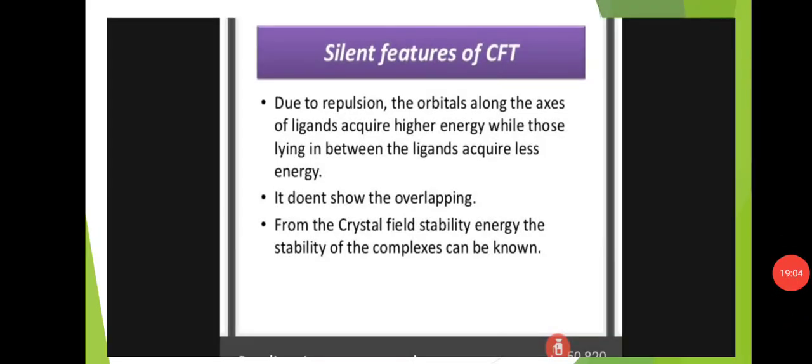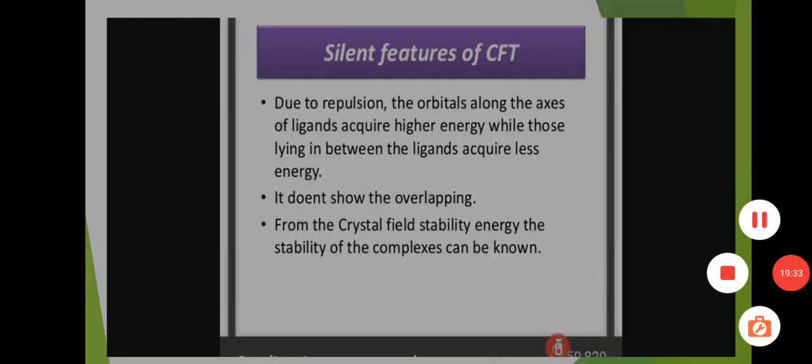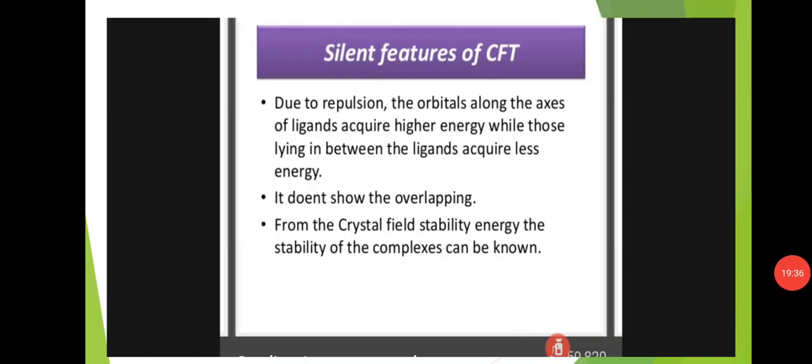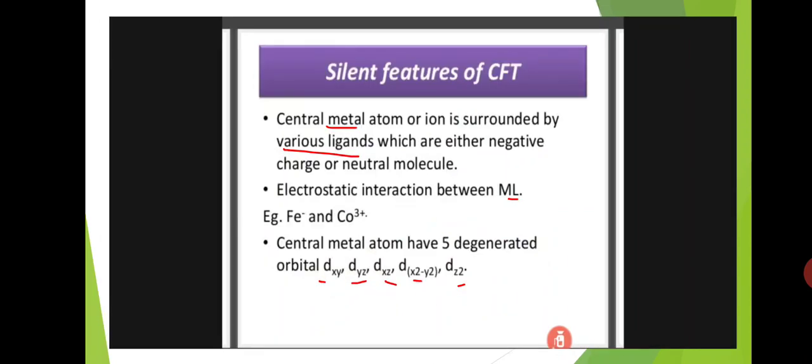What is the point here? Due to repulsion, the orbitals along the axis of the ligands acquire high energy, while those lying in between the ligands acquire less energy. It doesn't show overlapping. From the crystal field stability energy, the stability of the complexes can be known. Okay guys, this is about today's session. Once again we will discuss briefly from the starting.